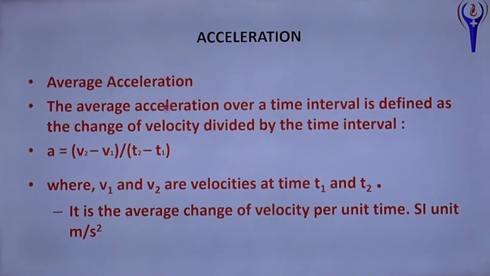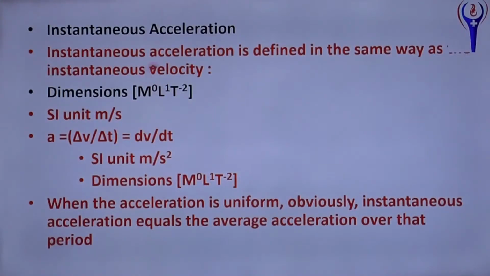Acceleration: average acceleration over a time interval is defined as the change of velocity divided by the time interval, a = delta v by delta t, or (v2 - v1) by (t2 - t1), where v1 and v2 are velocities at times t1 and t2. It is the average change of velocity per unit time. SI unit meter per second square. Instantaneous acceleration is defined the same way as instantaneous velocity, that is, the acceleration at a given instant of time. Dimension formula LT^-2, SI unit meter per second square.